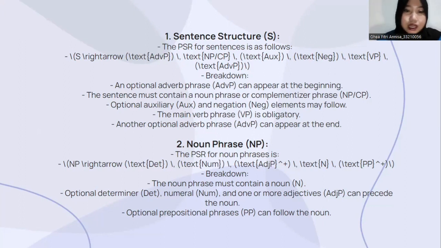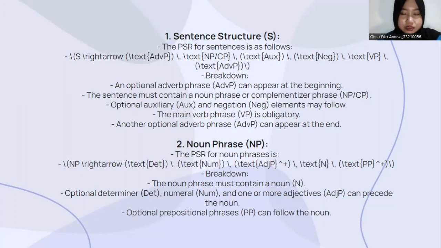Breakdown. An optional adverb phrase, or ADVP, can appear at the beginning, and the sentence must contain a noun phrase or complementizer phrase, such as an NP or CP. Optional auxiliary and negation-like elements may follow. The main verb phrase or VP is obligatory. Another optional adverb phrase can appear at the end.